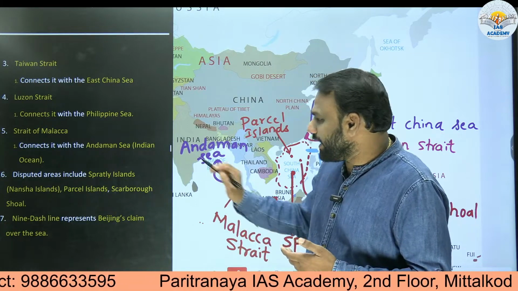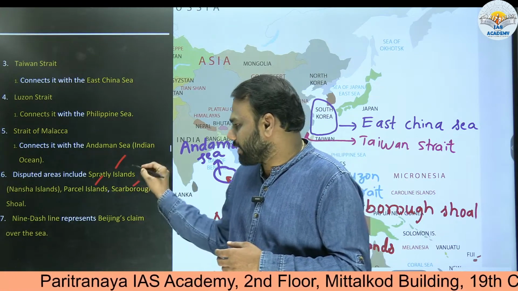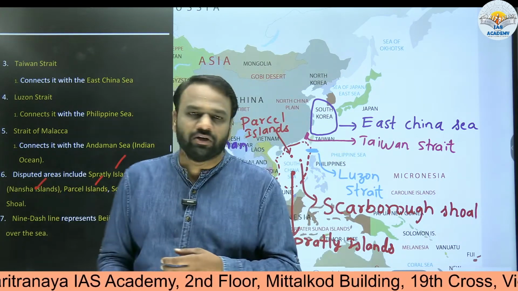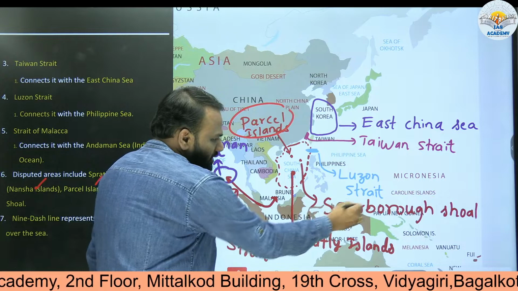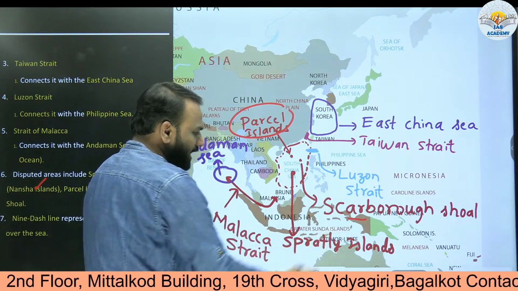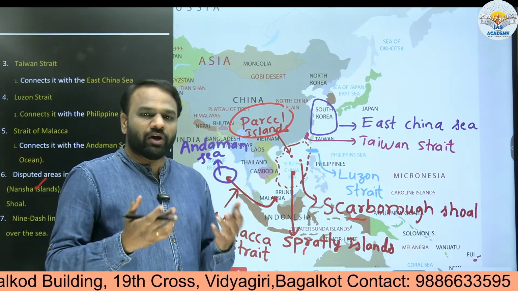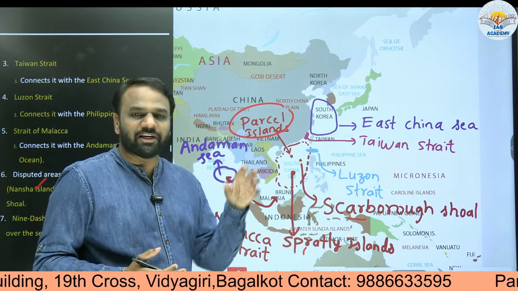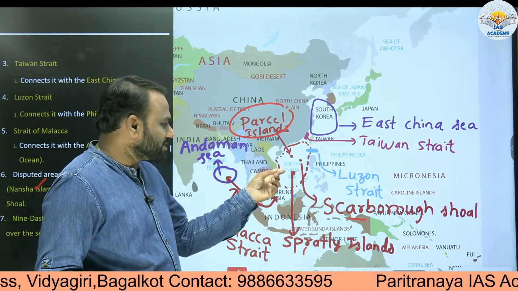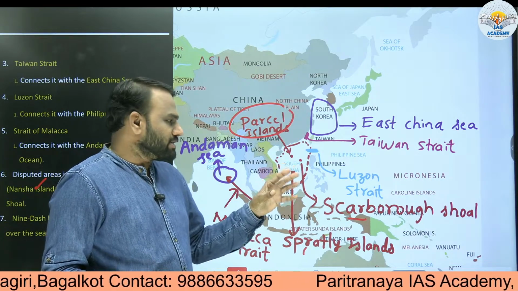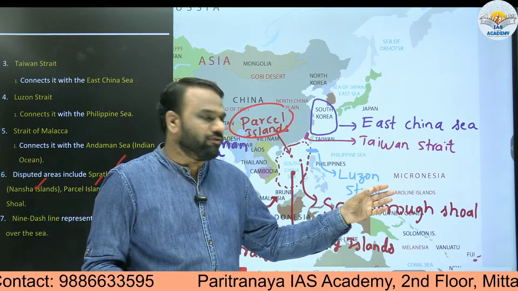Next, disputed areas. Here we have Spratly Island, Parcel Island, and Scarborough Shoal. Spratly Island is also called the Nansha Islands. In the South China Sea, here we have the Parcel Islands, here the Scarborough Shoal, and here the Spratly Islands. Even this is important. In the examination, in order to confuse us, they may say that Parcel Islands is present in the East China Sea. We should identify that the statement is wrong because Parcel Island is present in the South China Sea. Similarly, they may say Scarborough Shoal is part of the Mediterranean Sea. No, it is part of the South China Sea.